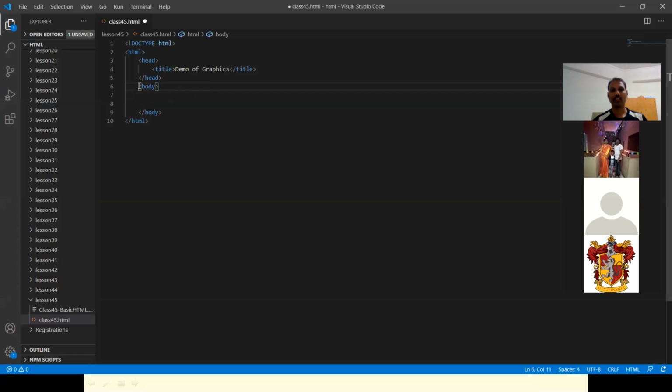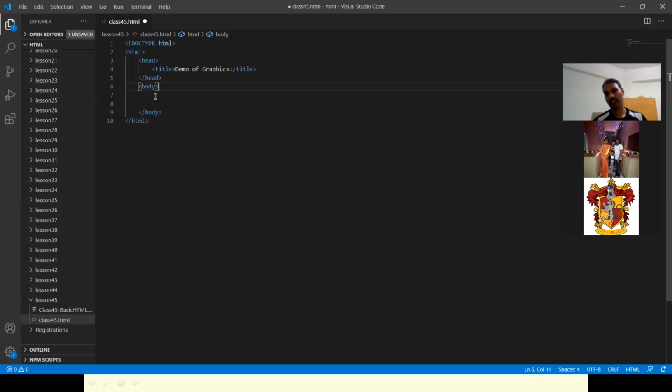No, the display area. What is the display area tag? The body. Yes, the content that you write in the body tag is all display area. So that's why all the canvas will be written in body only.